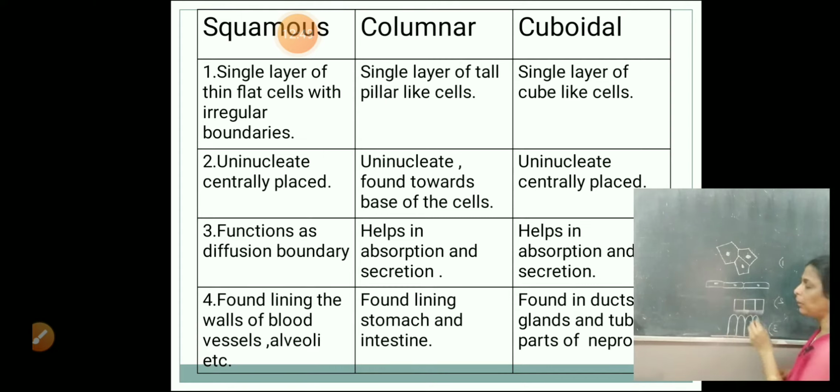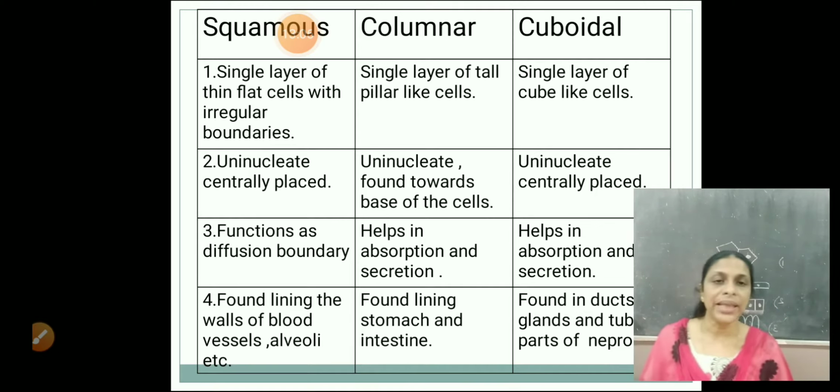In cuboidal epithelium also, uninucleate, centrally placed. But in the case of columnar cells, the nucleus will be found towards the base of the cell. Uninucleate but found towards the base of the cell. So that is the second point of difference.